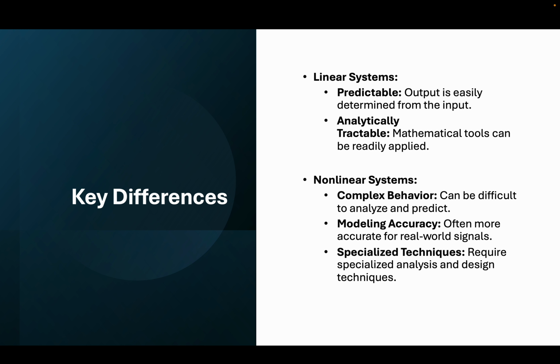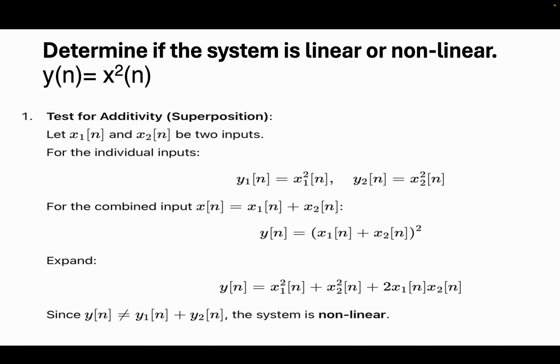But a non-linear system is complex relative to a linear system and often more accurate for real world signals. They require specialized analysis and design techniques in order to construct a non-linear system.